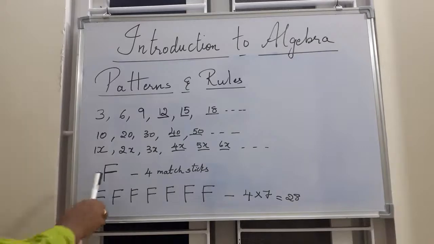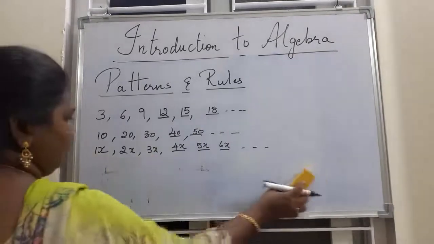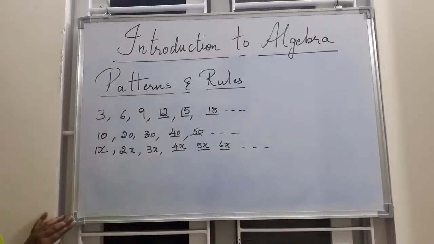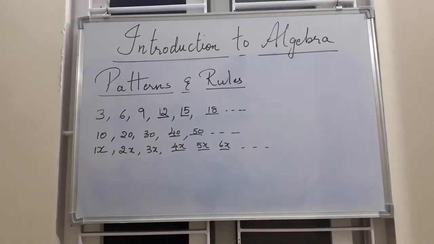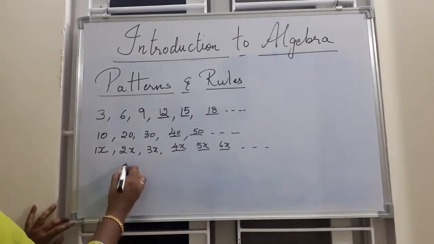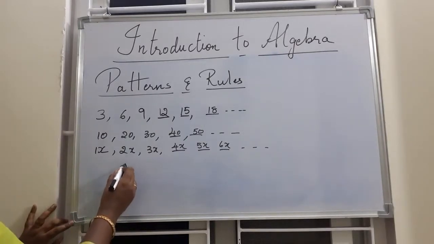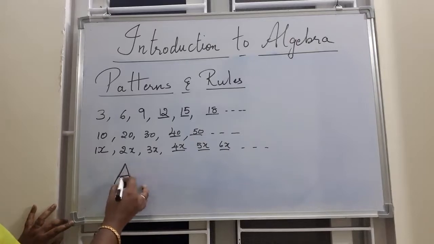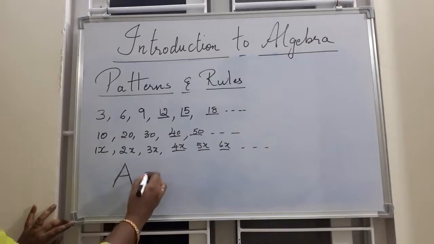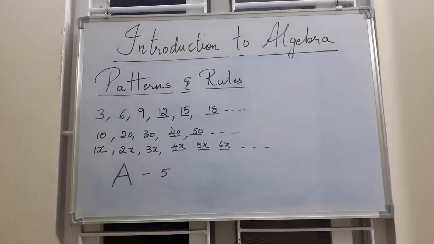Means if you know one figure or one alphabet, from that you can work out how many matchsticks you need for as many numbers or alphabets as you want. You can simply understand. Okay. Now we'll see in terms of x. Now I am writing A. From here to here 1, 2, 3, 4 and middle one 5. So for writing A you need 5 matchsticks.